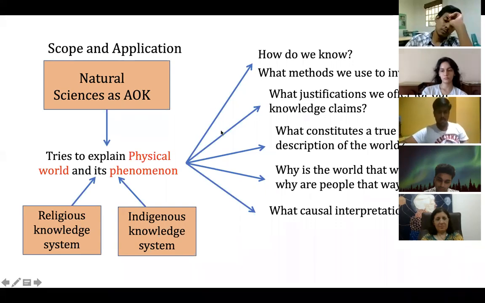One by one. Yes, Shubhangi. It's Ria. I have a question. When it says, why are people that way, wouldn't that apply more to human sciences? Not fully. Okay. For that, I have a next slide.